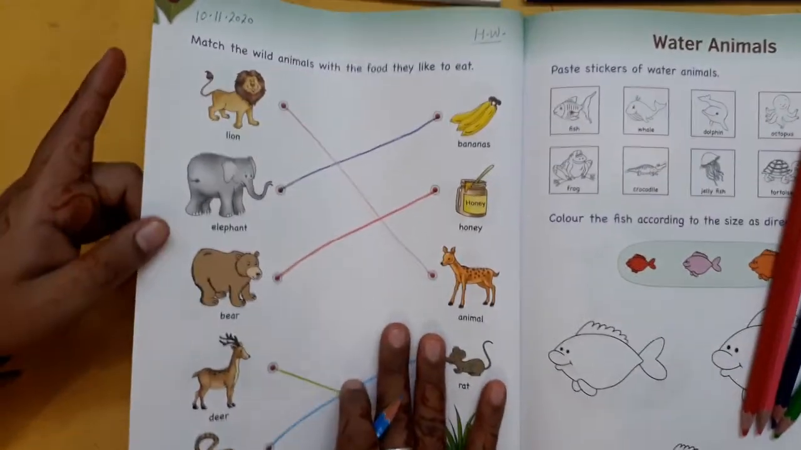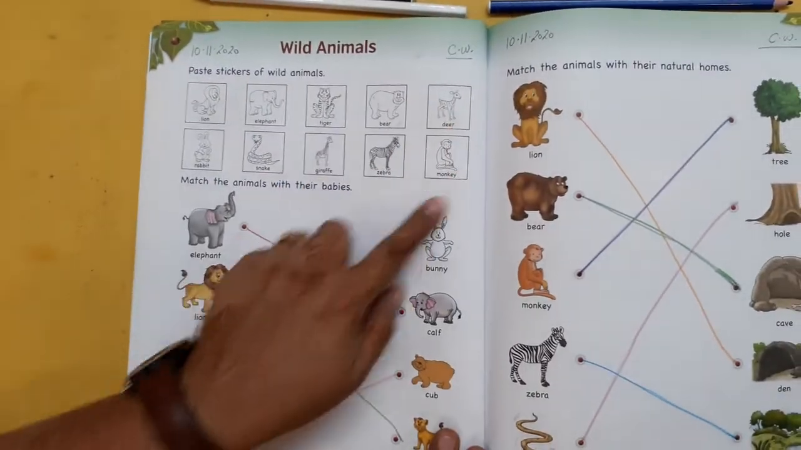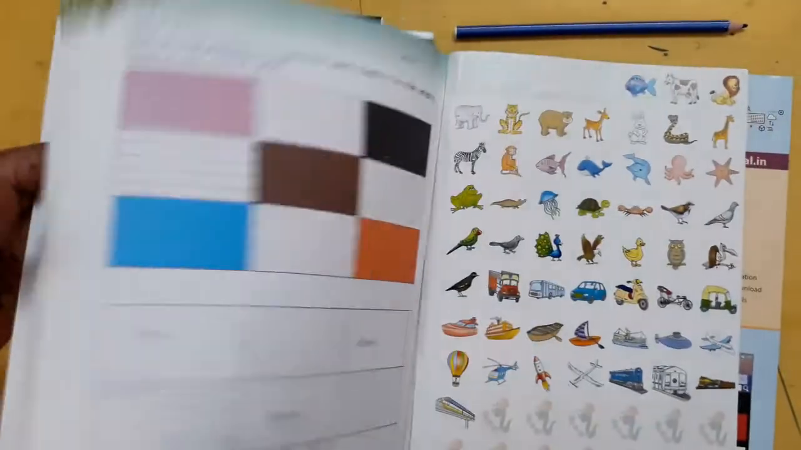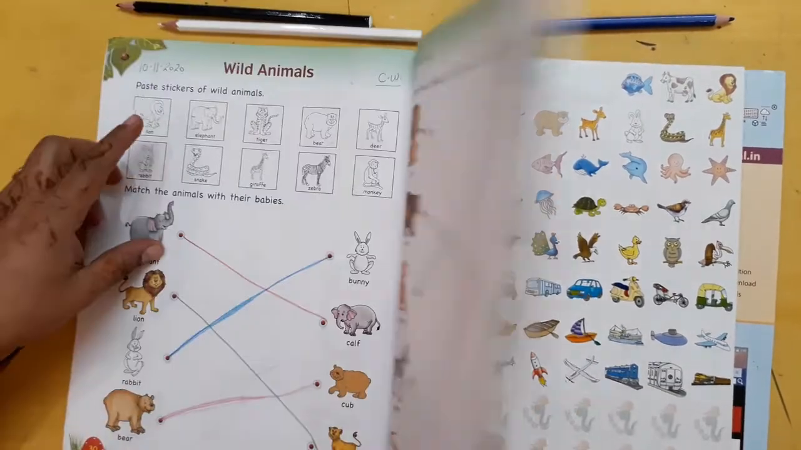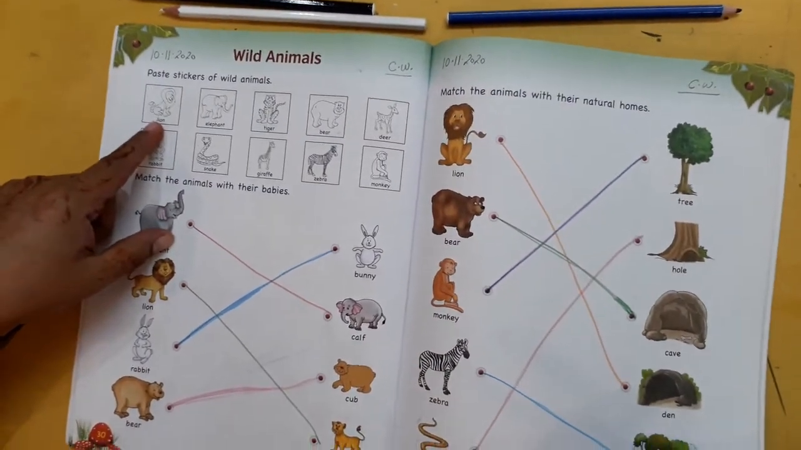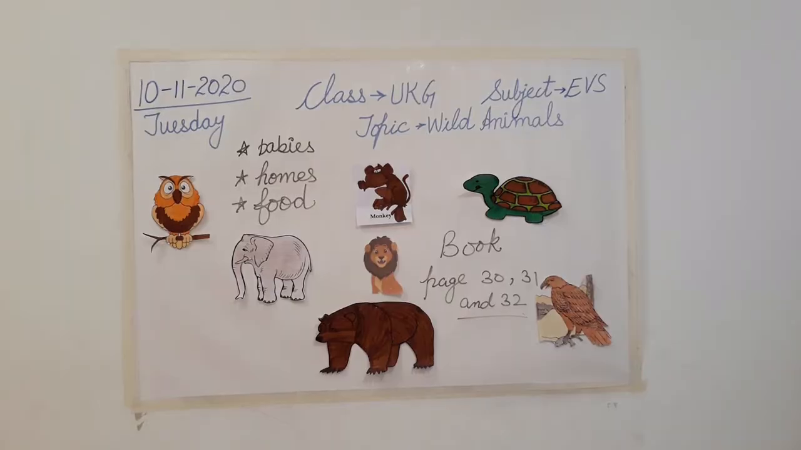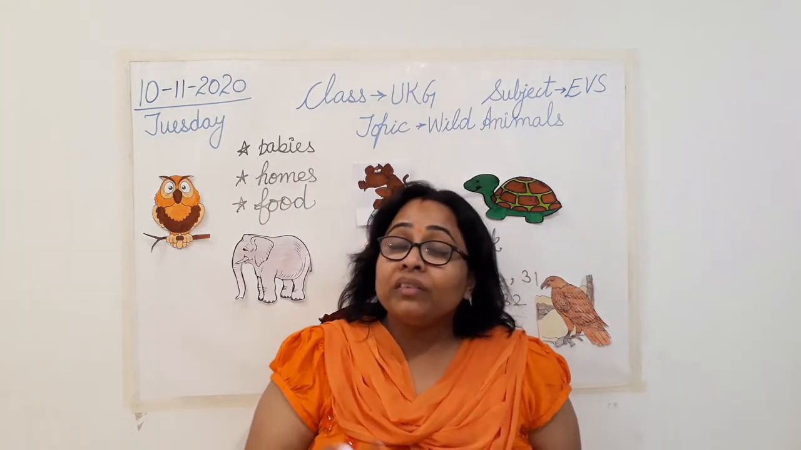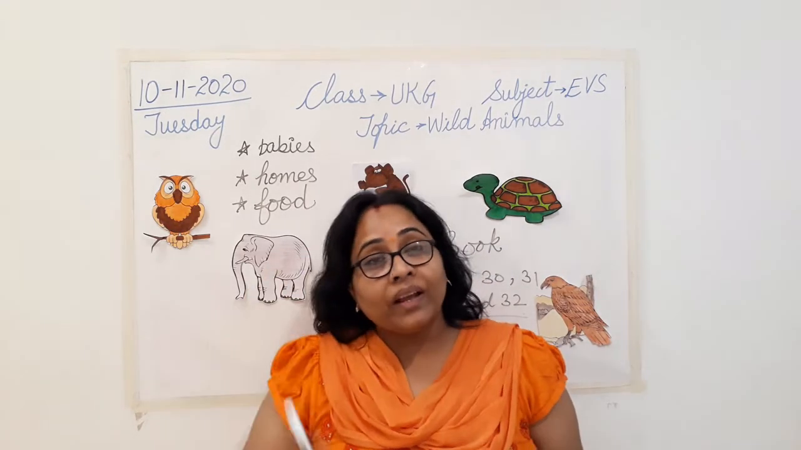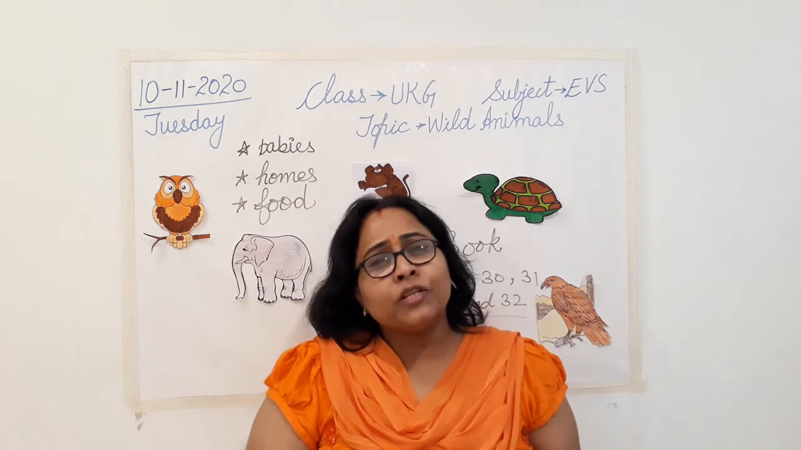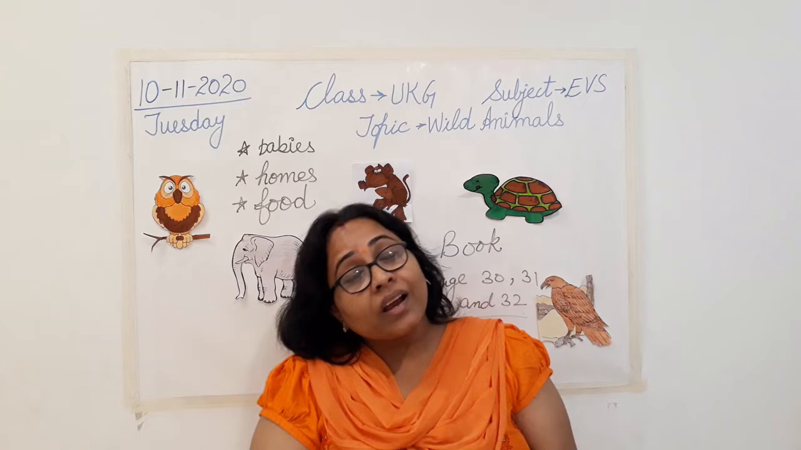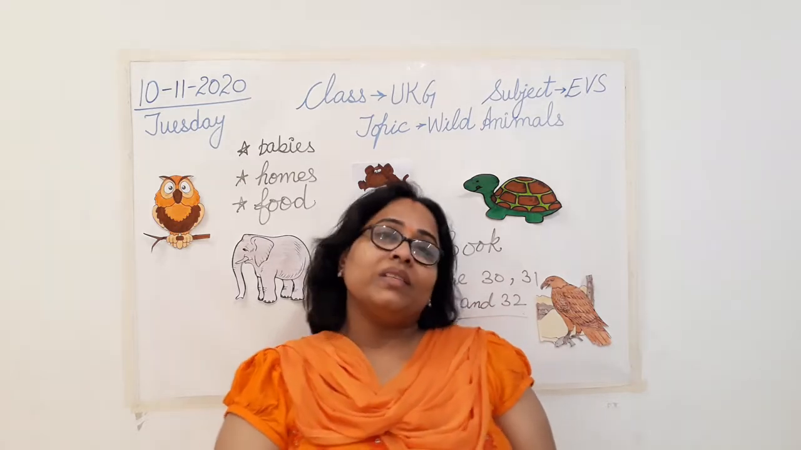After this work, don't forget you have to paste these stickers in your book from this back side. You have to take all these stickers from here and paste them here. Clear everyone? So class, you have understood about different things related to these wild animals. Wasn't that interesting to gather more and more knowledge about these animals and understand how lovely these animals are?